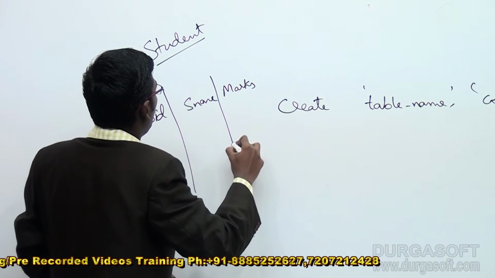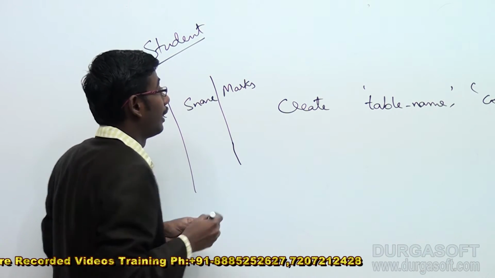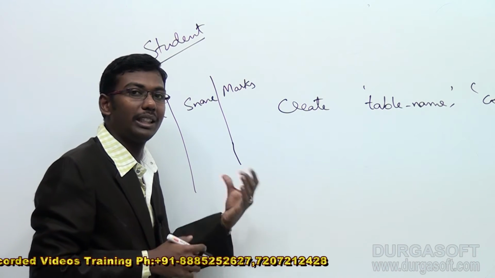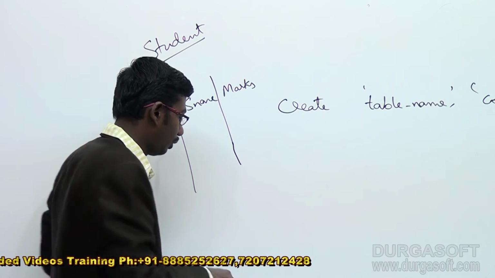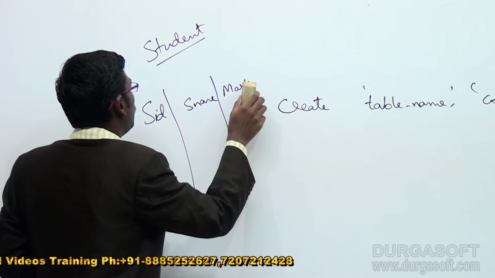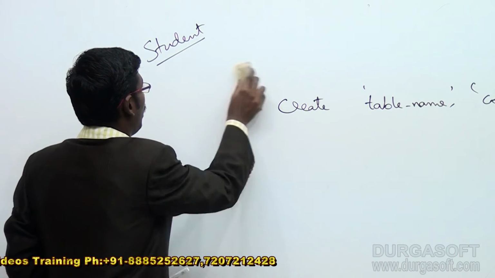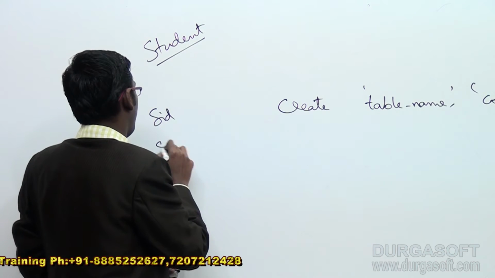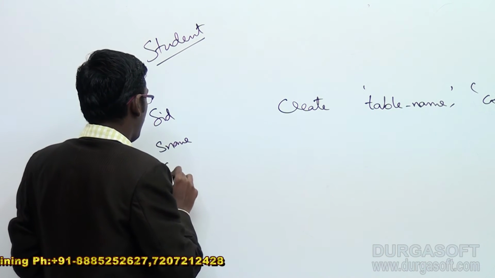I want to create this kind of structure, and since we are creating a table in a columnar database, we cannot put it like this. How will the table look? SID, SName, SMarks.